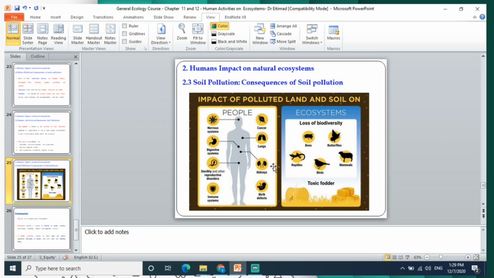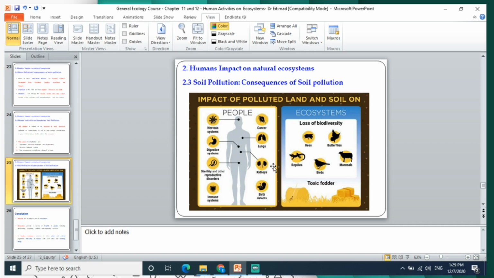Also, soil pollution or land pollution has an impact on the land and soil, on people, and on the ecosystem. When the soil and land are polluted, they affect people because they harm the nervous system, digestive system, and various systems of the human body, causing disease, kidney problems, and effects in the immune system, in addition to causing cancer, infertility, and other disorders.